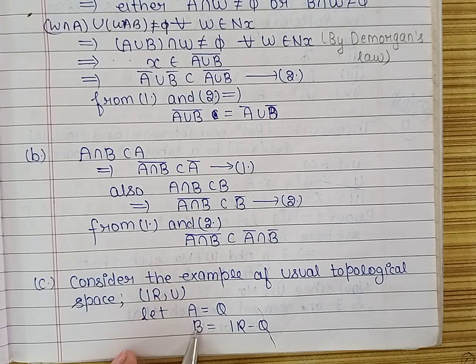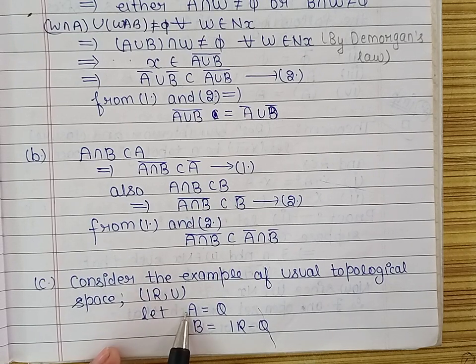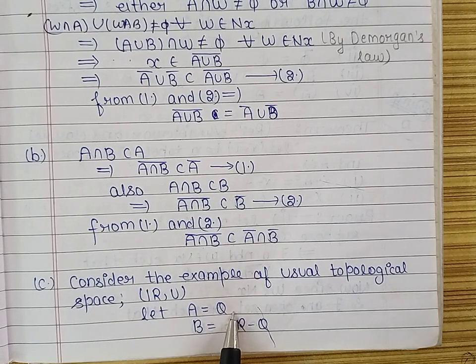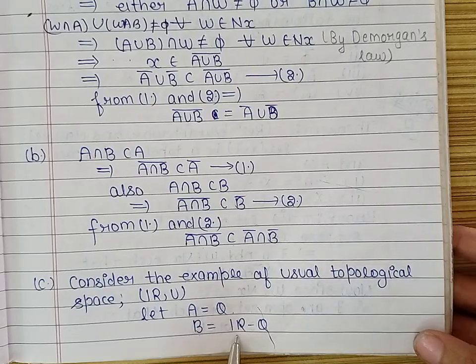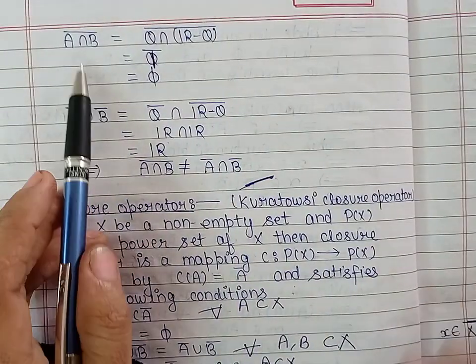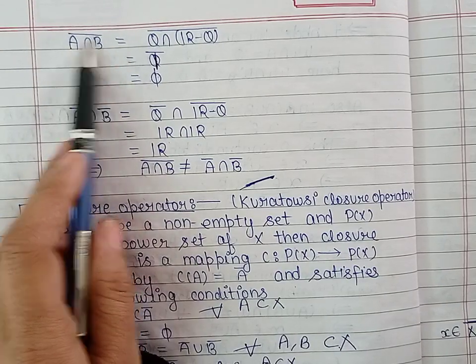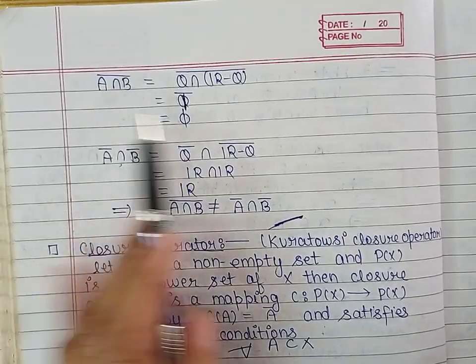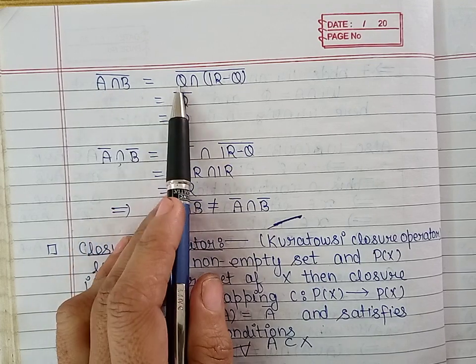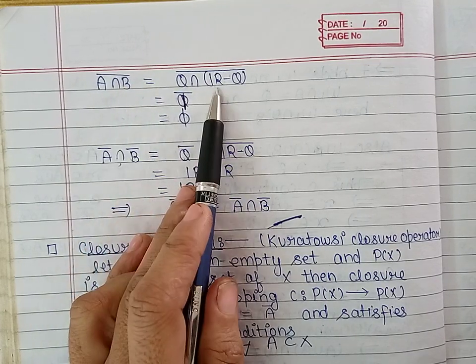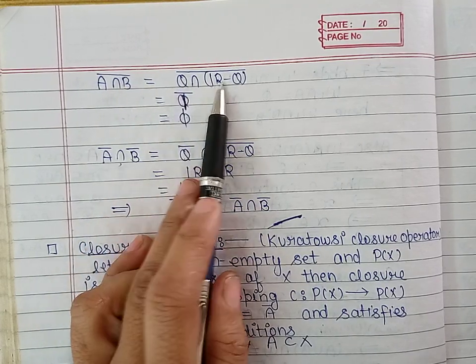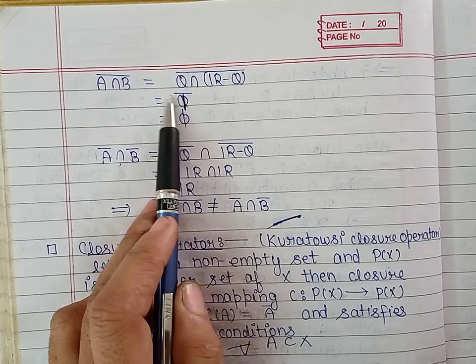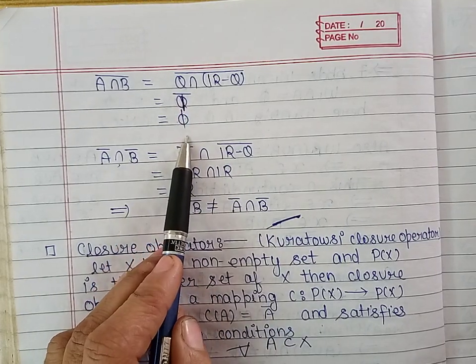And let us take two subsets of R. One we have taken the set of rational numbers and another we have taken the set of irrational numbers. Now let us find A intersection B closure. A is a set of rational numbers, B is a set of irrational numbers, and their intersection is phi. So phi closure, that is also phi.